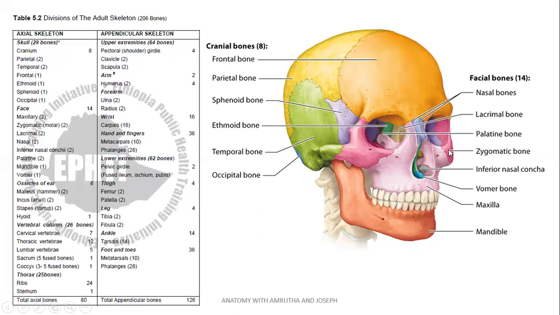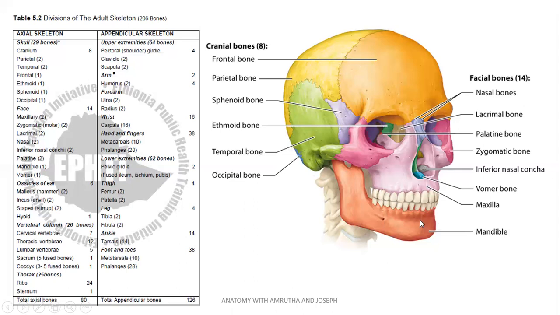Zygomatic bone is forming the prominence of the cheek, articulating with the maxilla in front. Inferior nasal concha is seen on the lateral wall of the nose, articulating with the maxilla. Vomer bone is seen in the median plane, articulating with the perpendicular plate of ethmoid bone and forming the nasal septum. Maxilla is the upper jaw, articulating with the zygomatic bone on the lateral aspect.